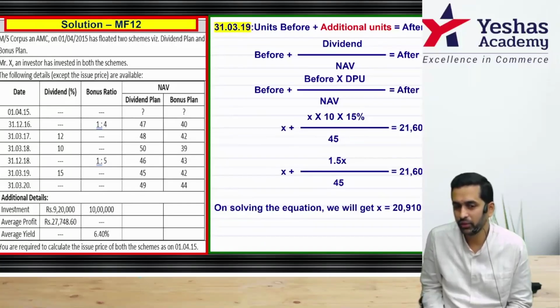In CA final, if you are not solving the equation correctly, I am not responsible. No one is responsible. Number is matching. Yes, 20910.